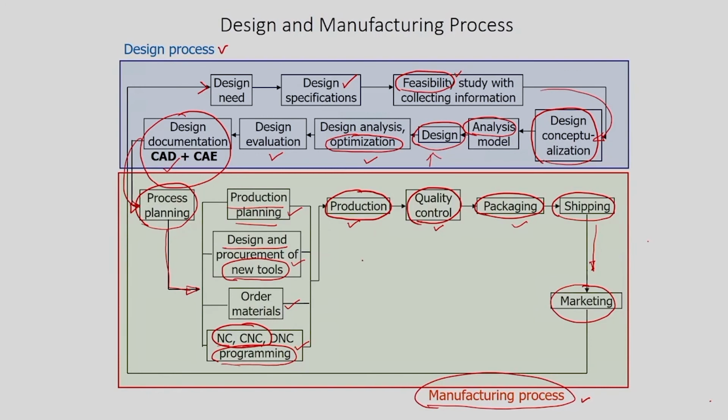So, how can we use technology to improve the performance in production, in quality control, in packaging by using advanced technologies. The technological aspects we will be studying in this course.